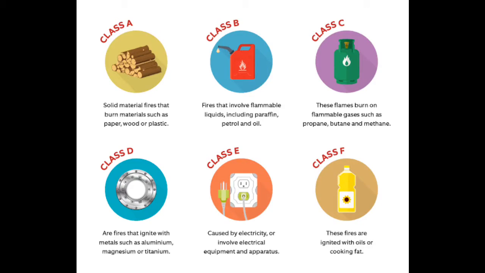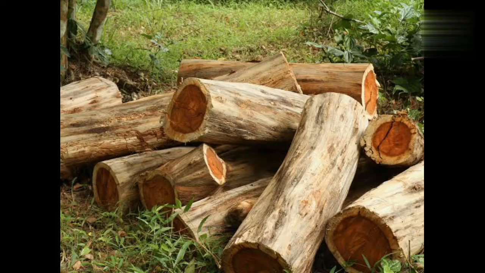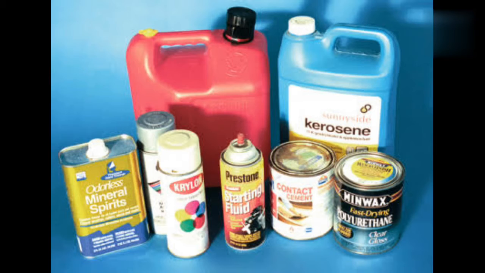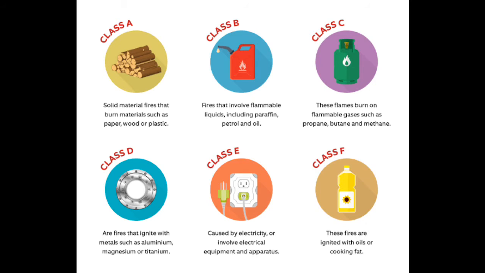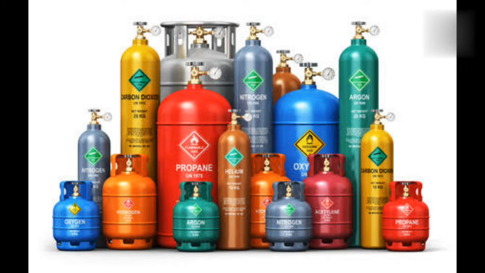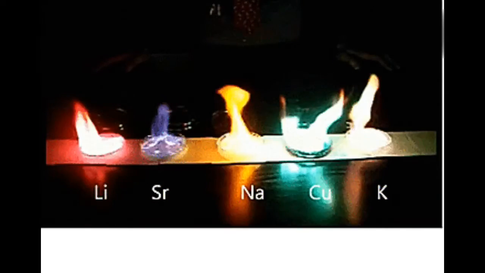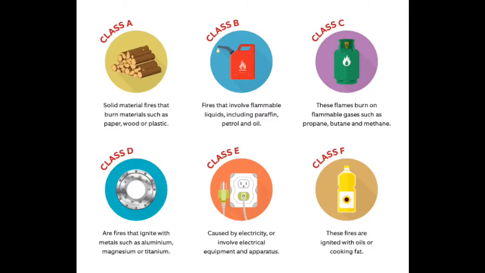As we have seen types of flames, now we will see different types of fires. First one is Class A fire, involving solid combustible materials such as paper, wood, cloth and some plastics. Class B fires involve liquids such as alcohol, ether, gasoline, oils, etc. Class C fires involve gases such as hydrogen, methane, etc. Class D fires involve metals such as sodium, potassium, etc. Class E fires involve electrical equipment.